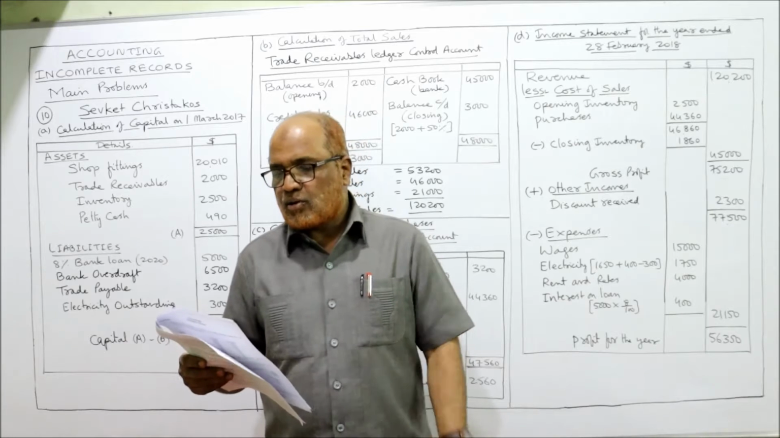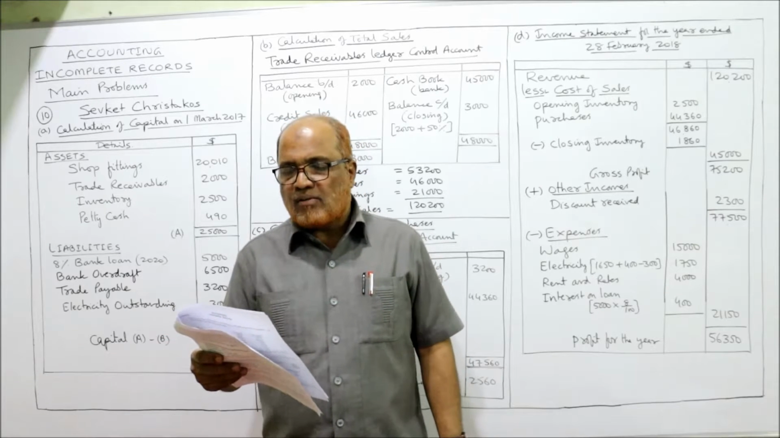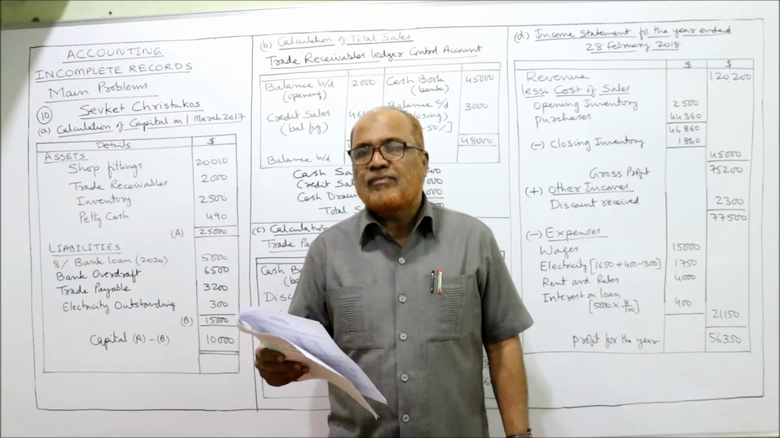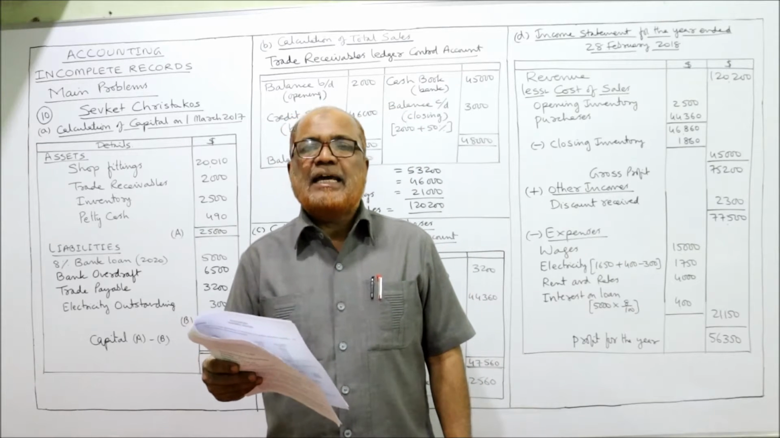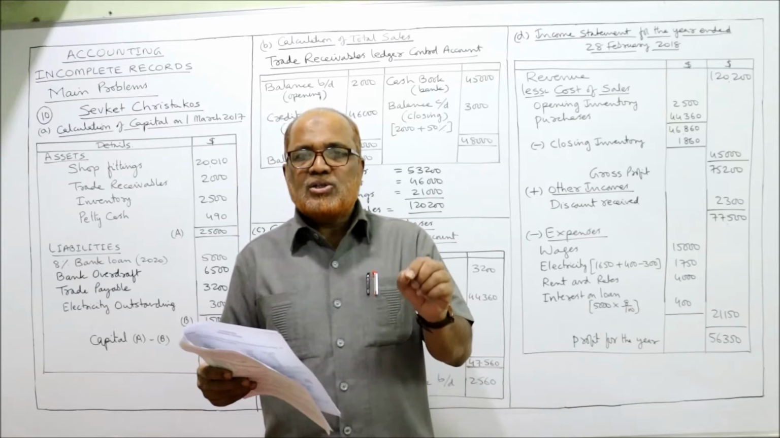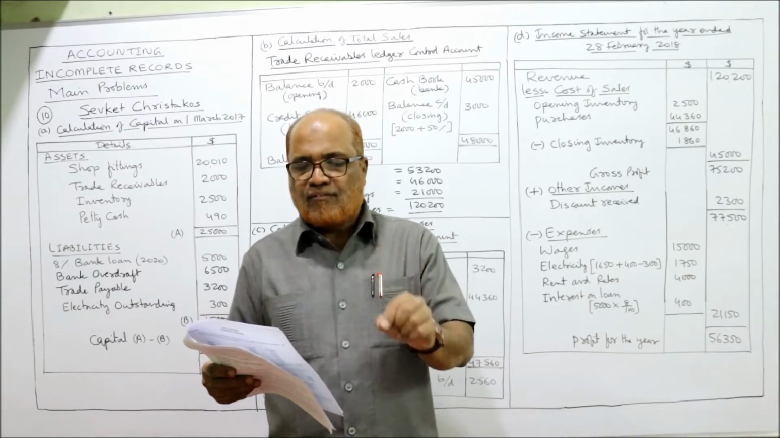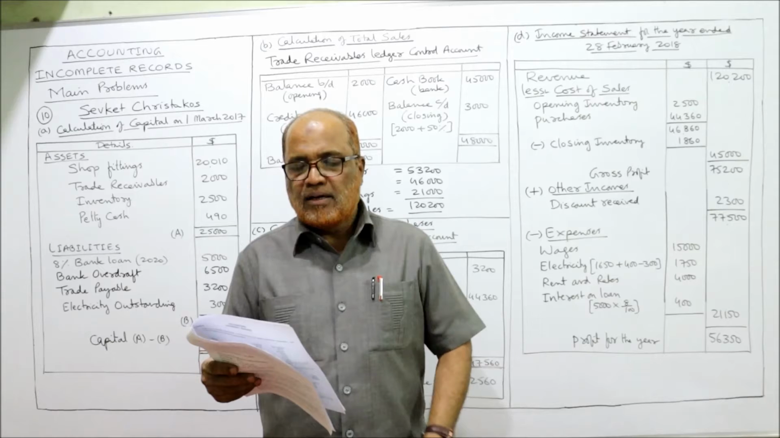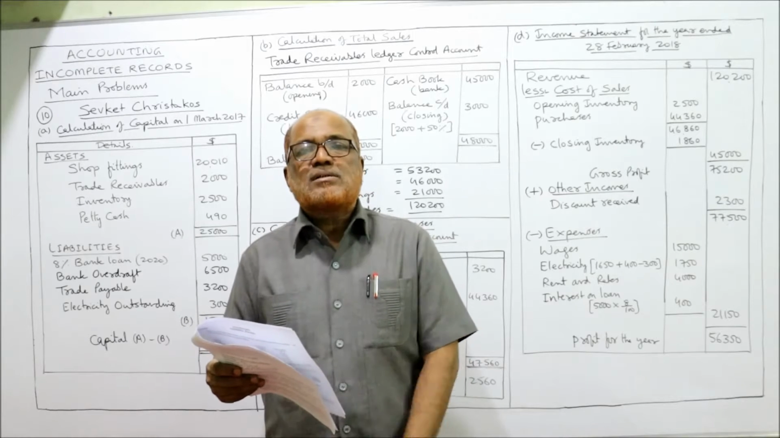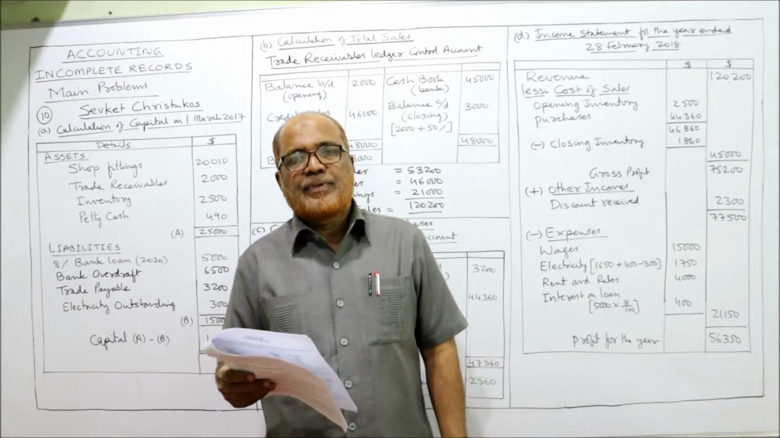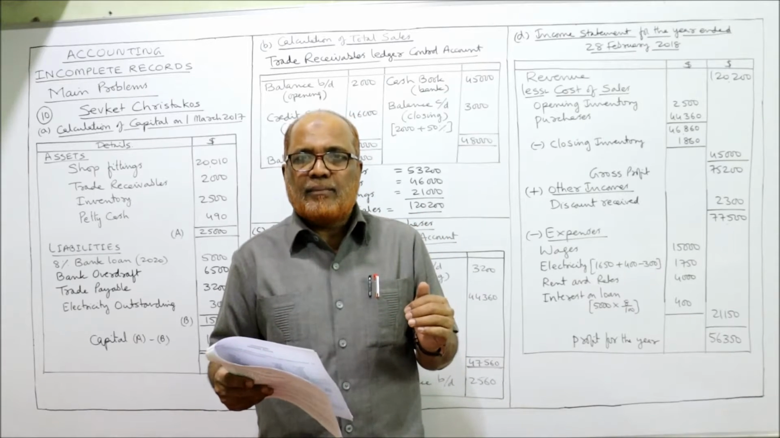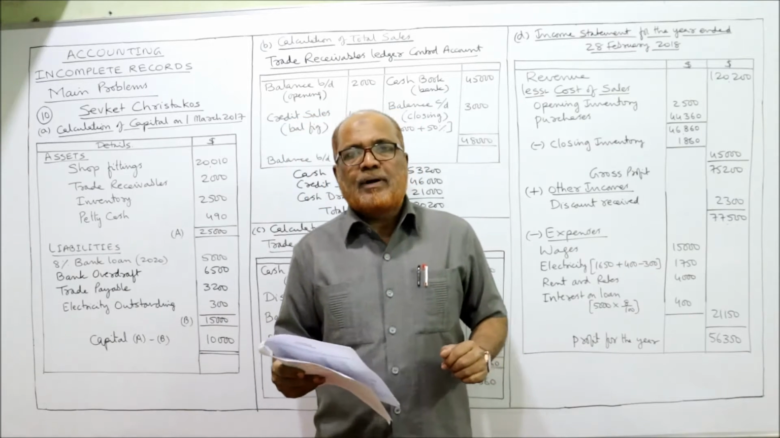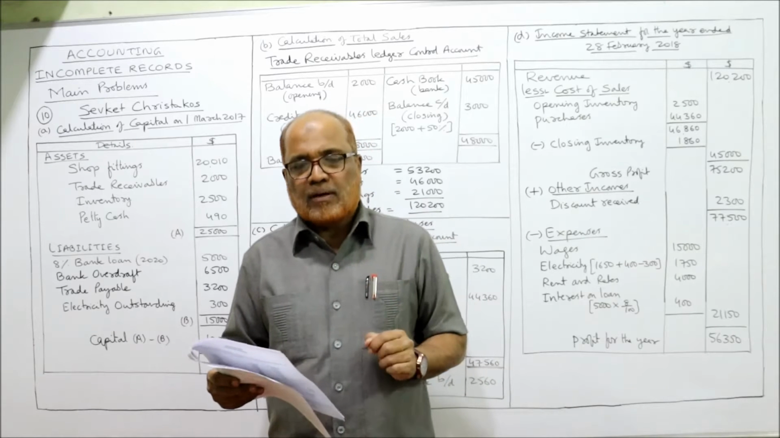That means incomplete records. However, the following information is available for the most recently completed financial year, which ended on 28th Feb 2018. The year ends on 28th Feb 2018. Assets and liabilities on 1st March 2017. 1st March 2017 is the beginning of the period, and 28th Feb 2018 is the end of the year.